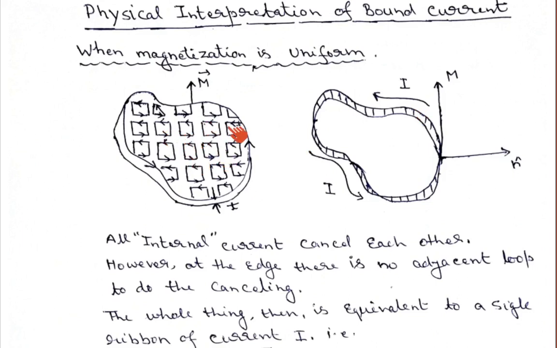Now let us say the thickness of the material is T and magnetization is along this direction. If you replace the slab by the equivalent slab, all the internal currents cancel out, so there is no net internal current and all the current is flowing at the surface. This is the magnetization and this is the unit vector normal to the surface.